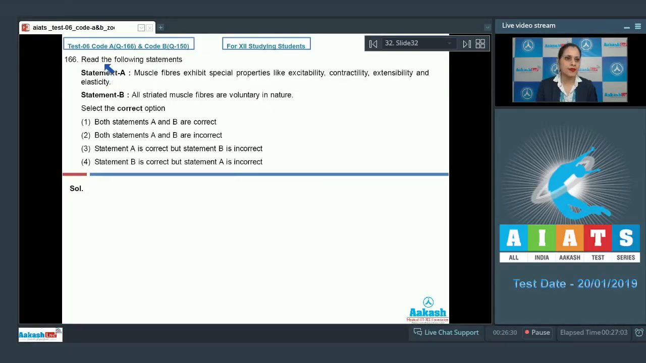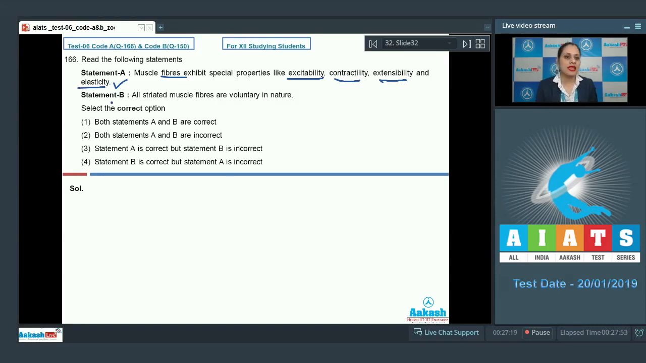Question number 166. Read the following statements. The very first statement is Statement A. Muscle fibers exhibit special properties like excitability, contractibility, extensibility, and elasticity. And this is a correct statement because muscle fibers exhibit excitability, contractibility, extensibility, and elasticity.